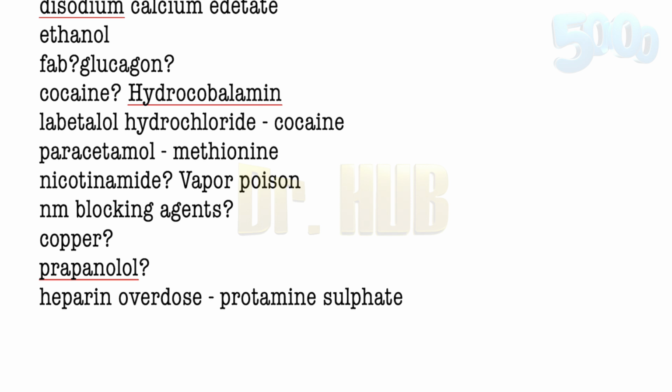Thallium is Prussian blue. And pyridoxine is for isoniazid and hydrazine toxicity. Pyridoxine, that is vitamin B6, is given in case of isoniazid and hydrazine toxicity.